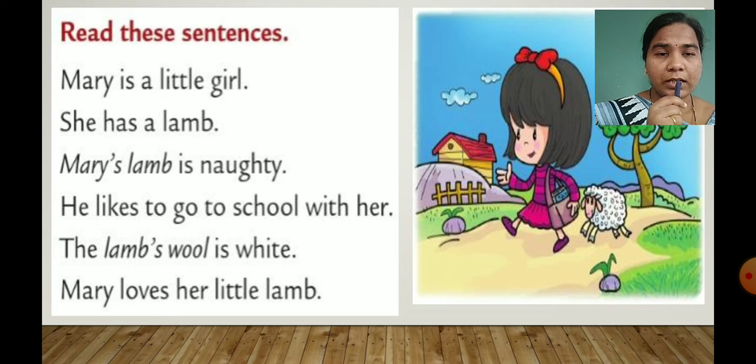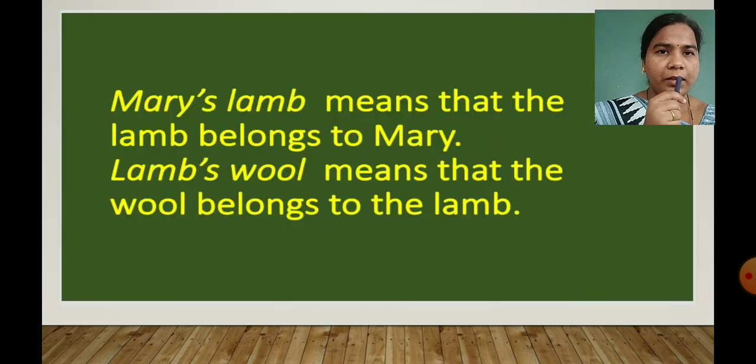Mary loves her little lamb. But that lamb is naughty. After that, Mary loves her little lamb. Okay. So children, in this way, we have read this. Now, see, Mary's lamb means that the lamb belongs to Mary. Lamb's wool means that the wool belongs to the lamb.